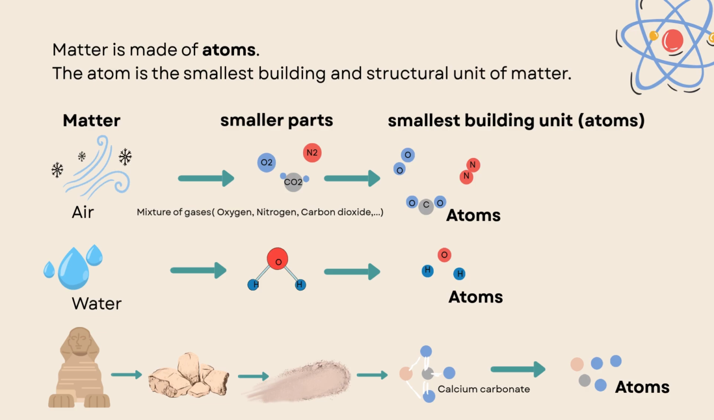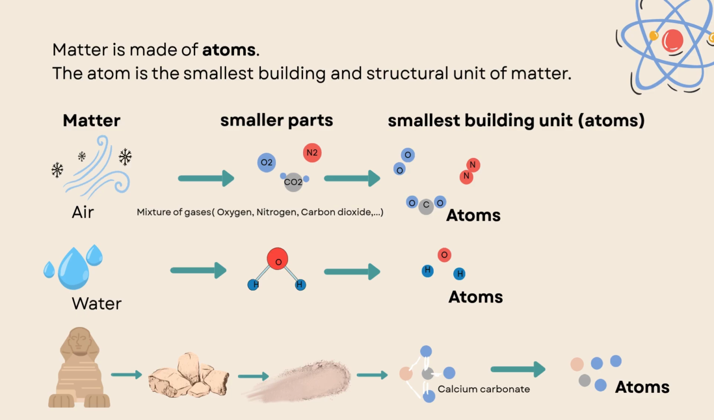Also, we have an example for liquid like water. Water consists of smaller parts, as you see here, that oxygen and hydrogen attached together like that. But we can break this attachment. So we will get what? Yes, the atoms of oxygen and hydrogen. Can we break them more? Of course, no, because atoms are the smallest building unit. Here we have an example for the solid, as we have Sphinx.